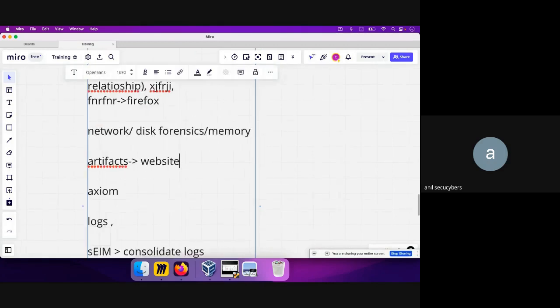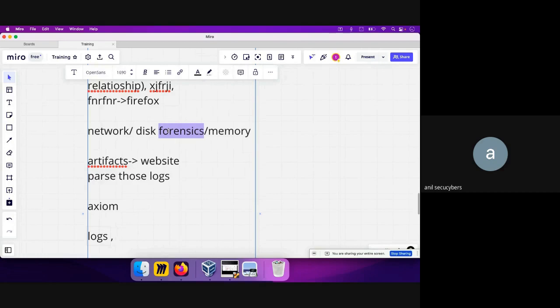I will also discuss how you can parse those logs. Okay, so now if you know what that artifact is, which you will learn after a few sessions when I handle this concept part, then you don't need to actually use this tool. You can directly go and fetch. You know the location where the logs are. You just fetch that out.